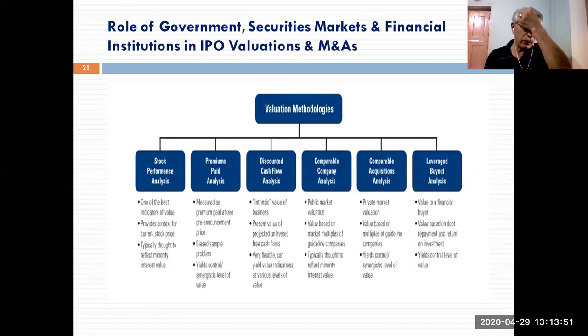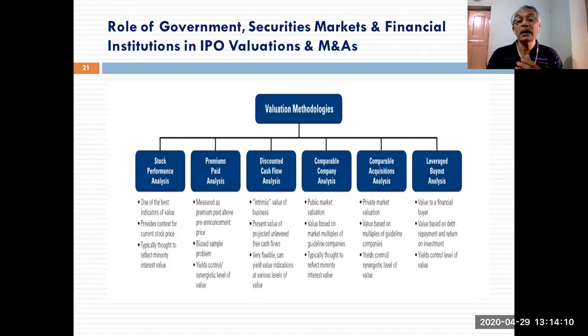The target company you have identified for takeover, similar in terms of turnover, product line, market size, etc., and work out your estimated value for the target company. That is again a simple thing.